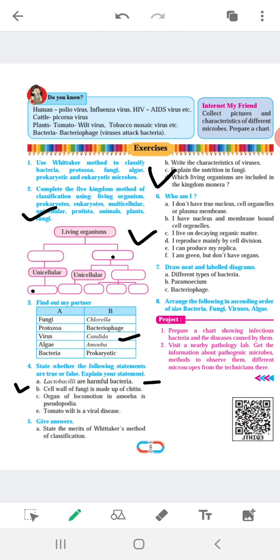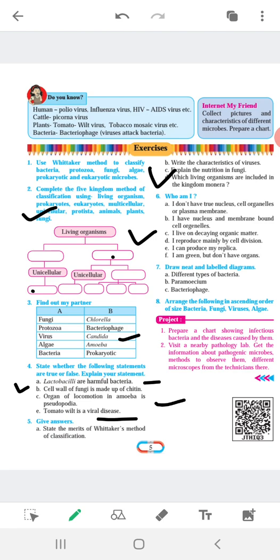Okay. Now the cell wall of fungi is made up of chitin. Yes, that is also true, which I explained in the characteristics of the fungi. Third one is organ of locomotion in amoeba is pseudopodia. So you know what it is, true or false, you should write it. Tomato wilt is a viral disease. It is also explained in the previous lecture. Okay, viruses, you should try to solve, try to write.